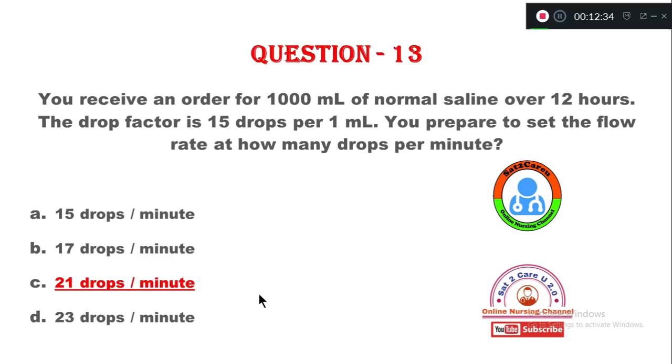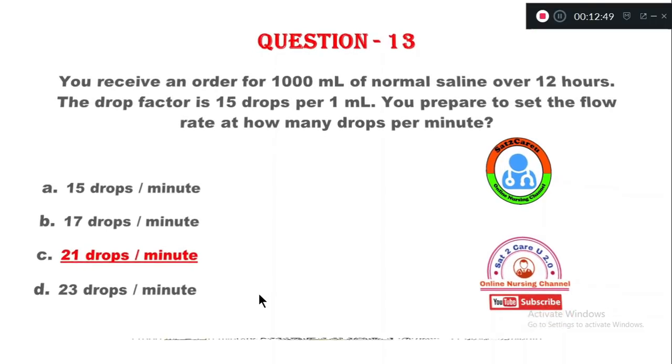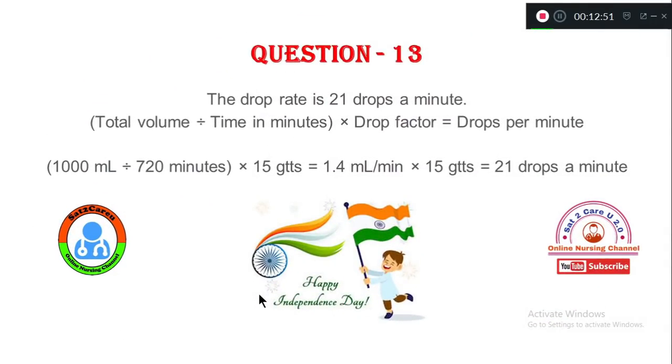You have received an order for 1000 ml of normal saline over 12 hours, when the drop factor is 15 per 1 ml. So what rate of flow of fluid do you need to maintain? Let's see the answer. The drop rate is 21 drops per minute. So how did we get that?